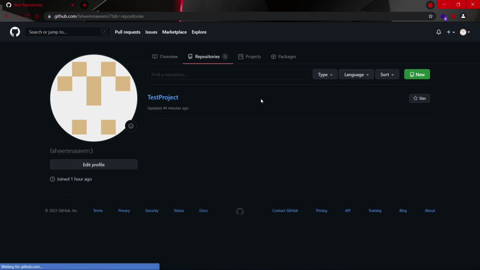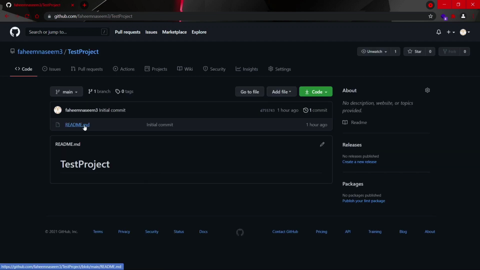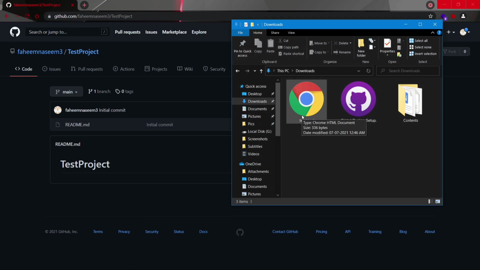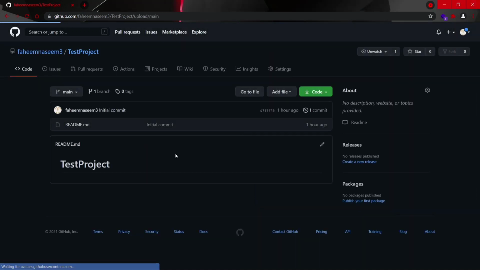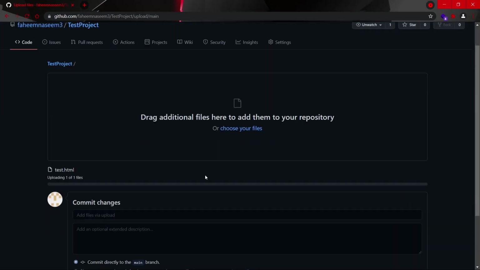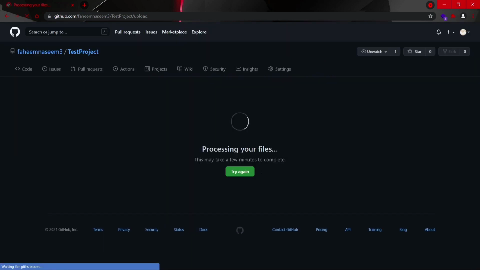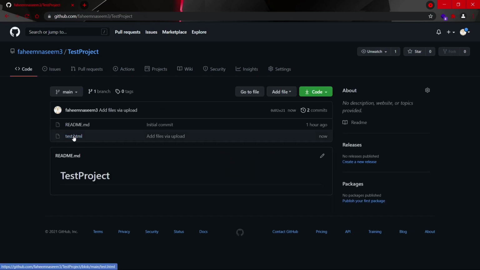So this is the test project repository, and here is the readme.md file. I'll try to upload a test HTML file in order to show you how collaboration works. So just drag and drop it here and commit changes. You can see that the test HTML file has been added to your repository.